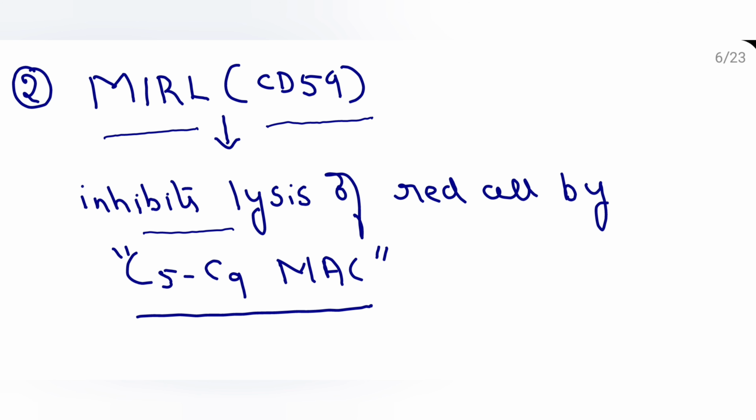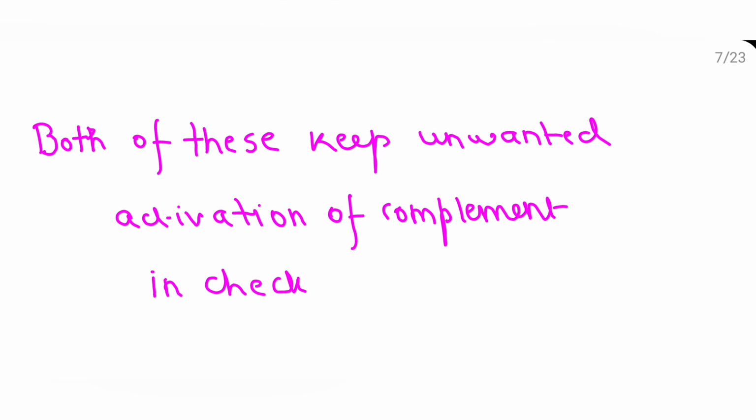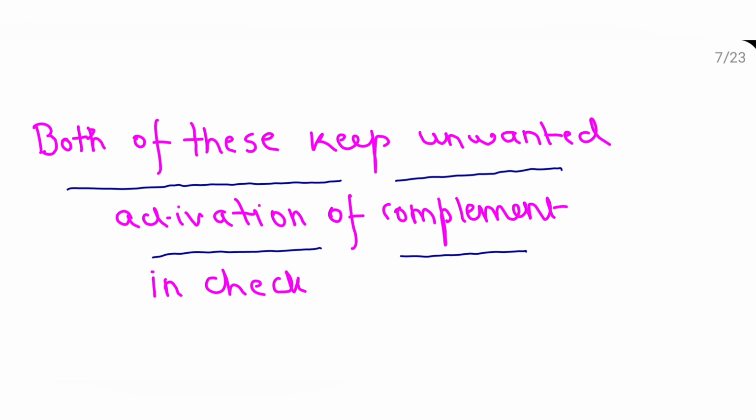This will inhibit the lysis of red cells by the membrane attack complex. So complement, that is the membrane attack complex, will attack the RBCs, thereby causing lysis of the RBC. This is prevented by CD59. So both of these keep the unwanted activation of complement in check.